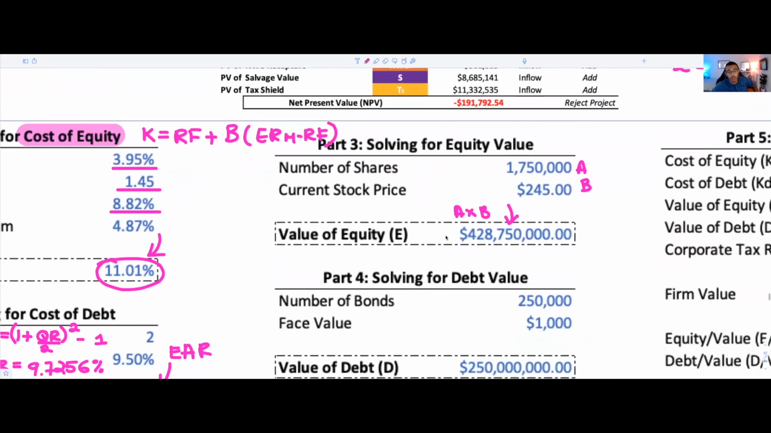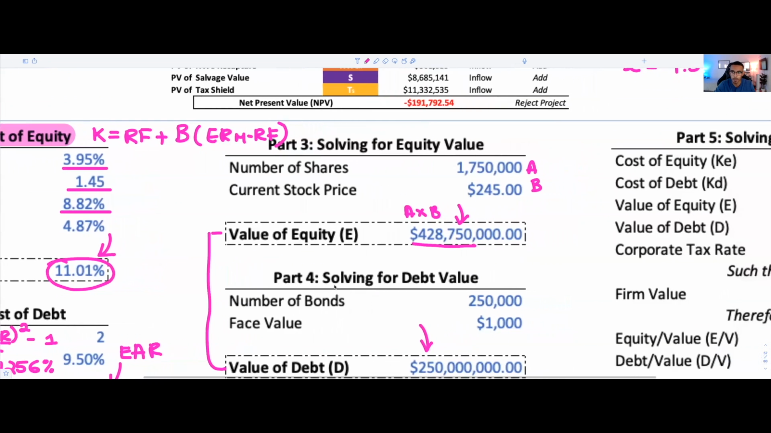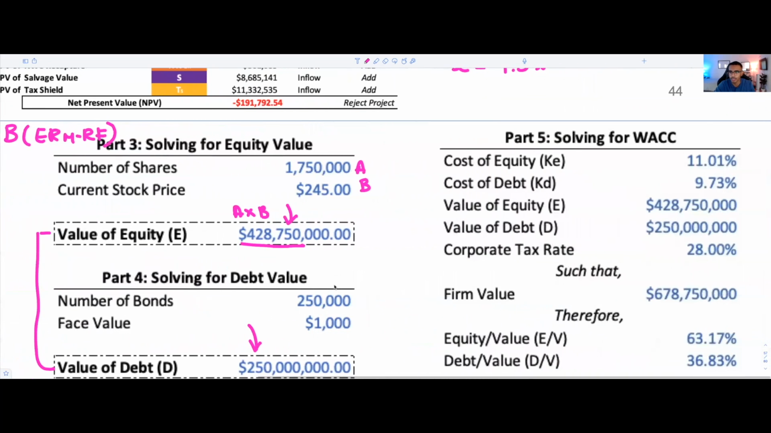Same thing applies for our debt value. What we're going to do is 250,000, which is the number of bonds outstanding, times the face value of 1,000 per bond. And that's going to give us a value of debt of $250 million. Now, if you know E and you know D, you're able to solve for V, right? So you're simply going to do 428.75 plus 250. If I could do some quick math, that's going to give us $678.75 million. So now we could solve for WACC.